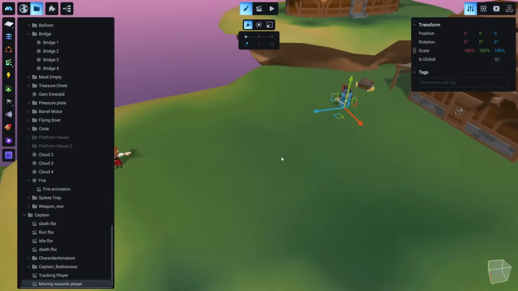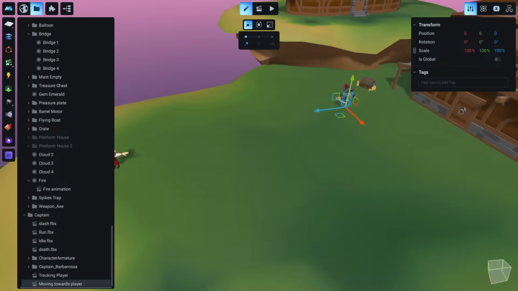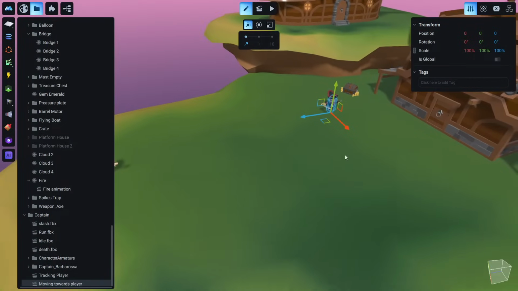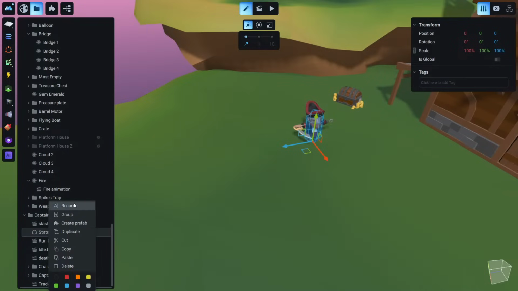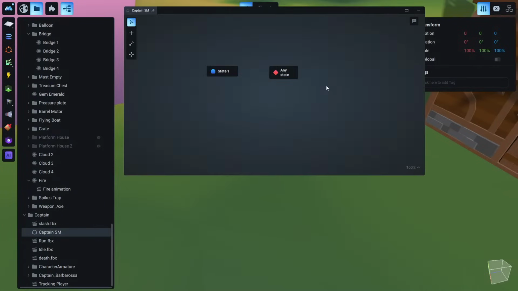Of course, this is not what we want. We want a little bit more advanced NPC. So like we did with the door before, we are going to create a state machine. This time the state machine will be just a little bit more advanced, not a lot, just a little bit. So let's name this captain state machine, and we double click.